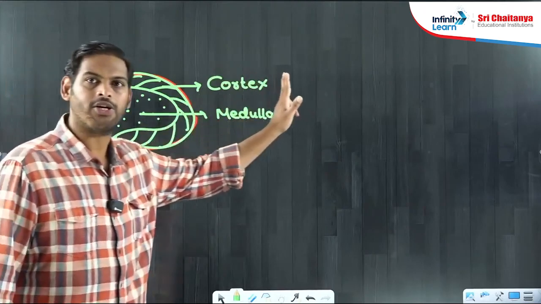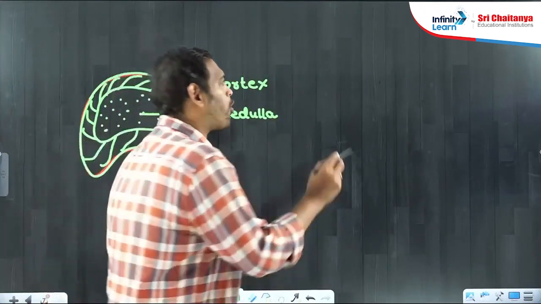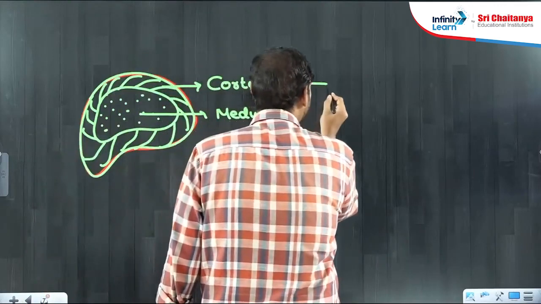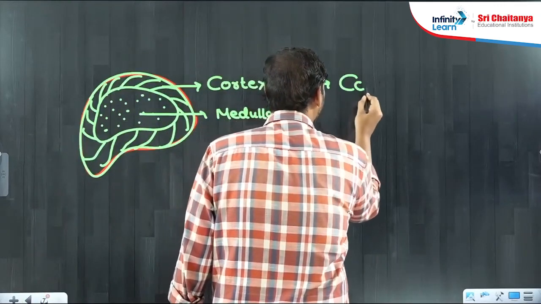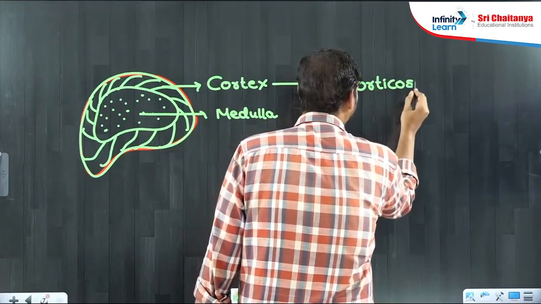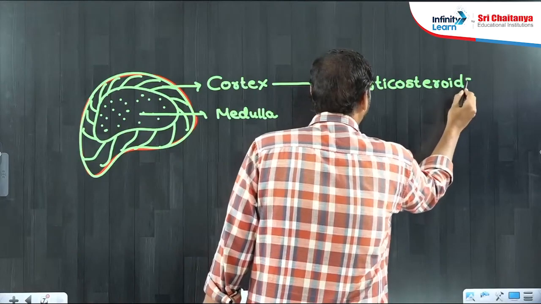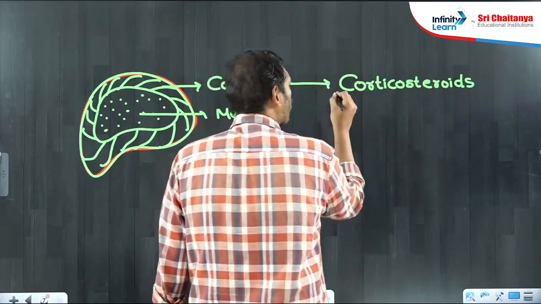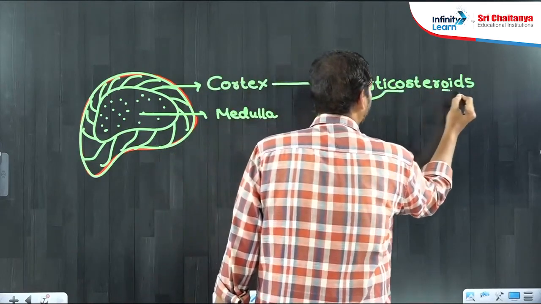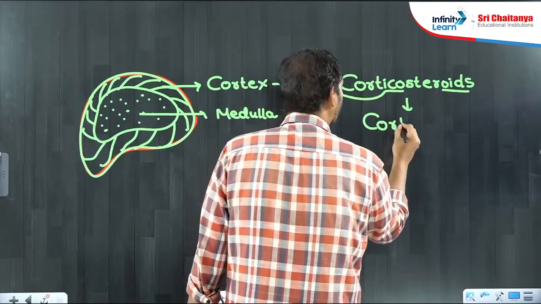The cortex manufactures many steroid hormones. So hormones coming from the adrenal cortex are called corticosteroids. We can also use a shortcut for this. Corticosteroids are also referred to as corticoids.